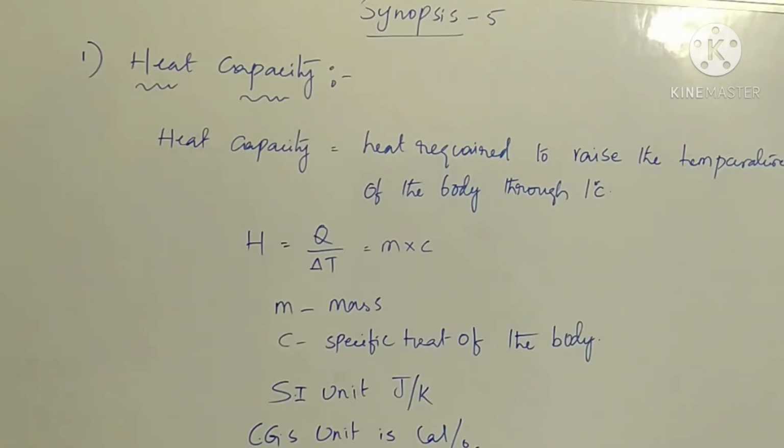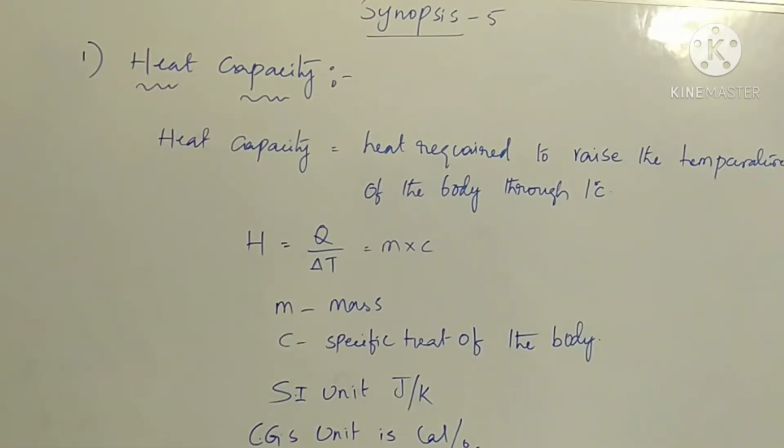Here the heat capacity formula is heat by change in temperature, which is nothing but mass of the substance into specific heat. Here M means mass, C means specific heat of the body. The SI unit of heat capacity is joules per Kelvin.